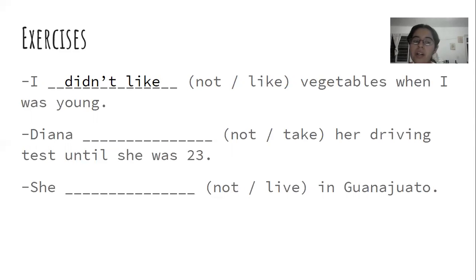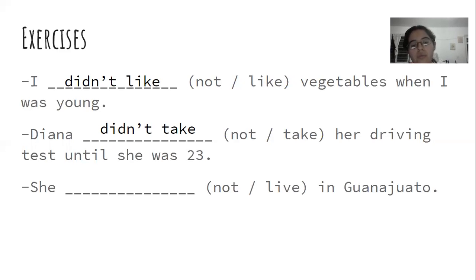The second one says Diana, her driving test until she was 23. So the verb has to be take and negative, not. So how can we make that negative? Yeah, so it would be Diana didn't take her driving test until she was 23.